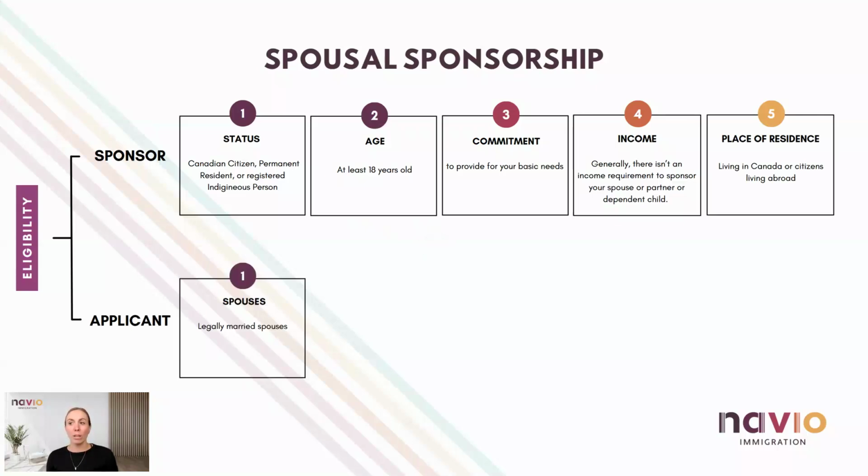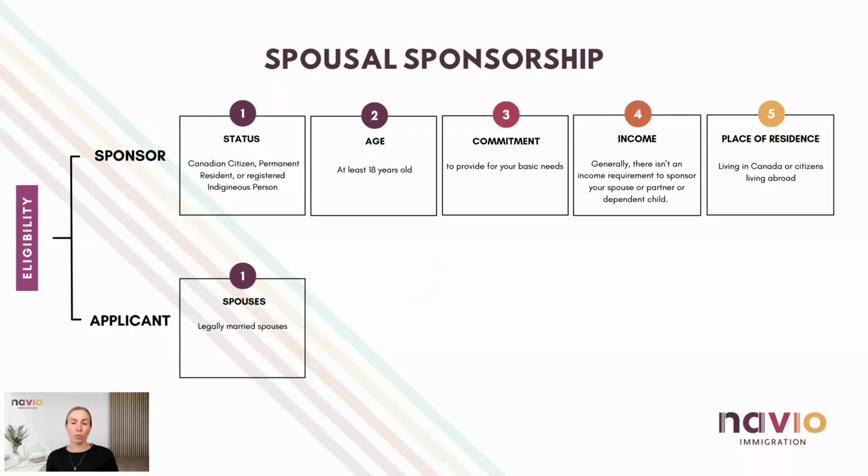As an applicant, you have to be a married spouse, and your marriage must be legally recognized in Canada. Examples of marriages that are not recognized in Canada are proxy marriages, marriages where both parties were not physically present, or multiple marriages.